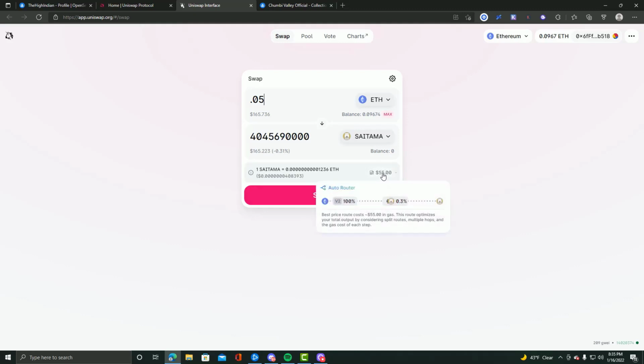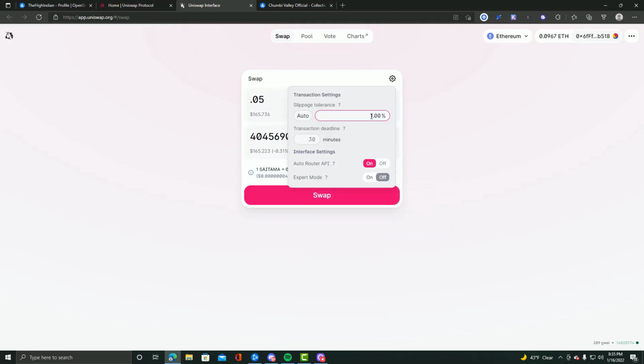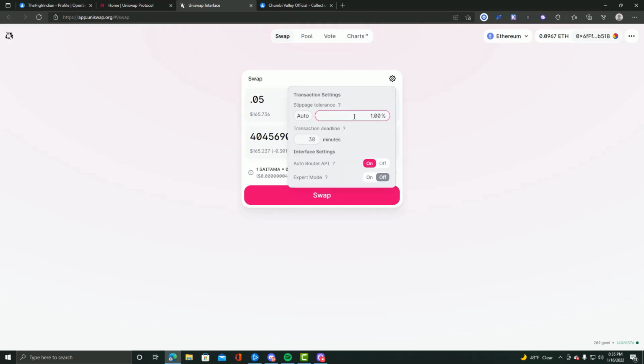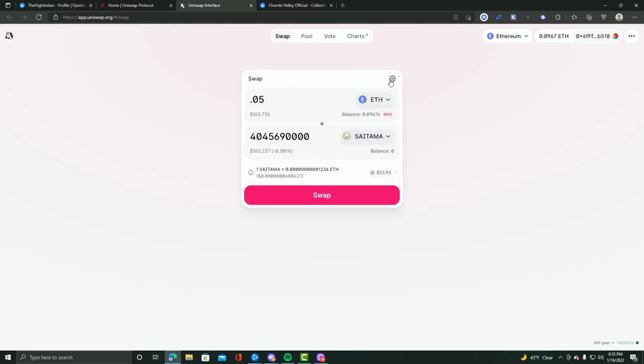I'm assuming that, no, it can't be that. Okay, so one thing I'm going to show y'all is slippage. Go to the settings, slippage tolerance. So like over here, it tells you how much Saitama you're getting, but there's a slippage. So you could potentially get 1% less, 1% more. That average varies. And sometimes a transaction won't go through unless you up the slippage. More than likely, you usually don't have to mess with this, but I figured that I'll just teach y'all about it. Now, okay, so we're trying to get $165 worth of Saitama.